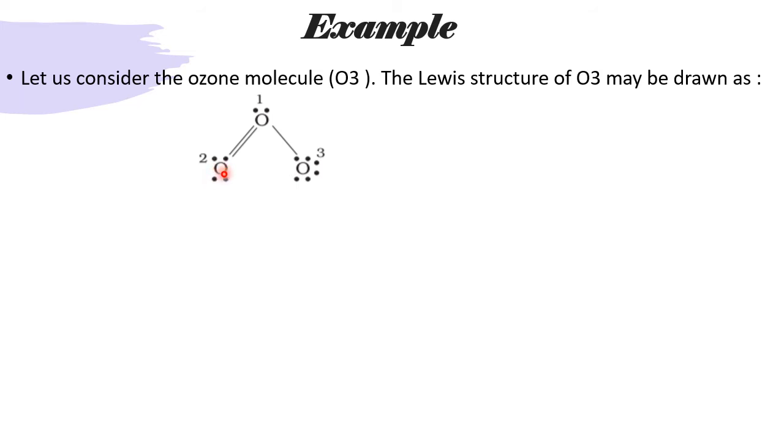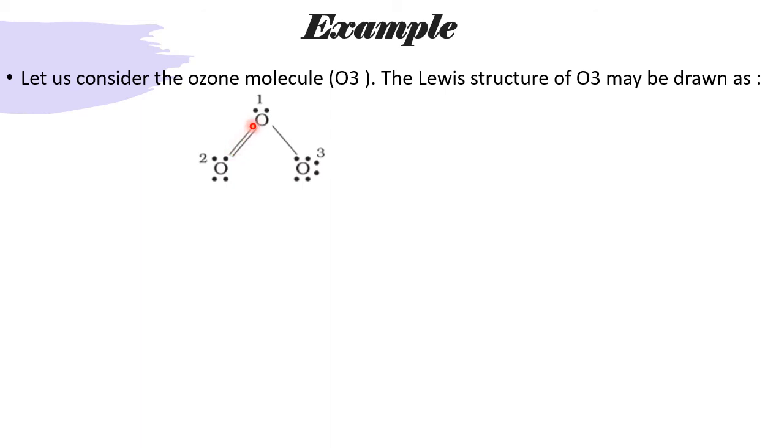For this oxygen, 1, 2, 3, 4. And here is 1 and 2. One bond means what? One bond means one electron from one O and one electron from this O. So this line indicates two electrons. Okay. Already four are here, and here one, here one. So these are the electrons of this O. Now this O, two are there here and two more here. This bond and this bond.